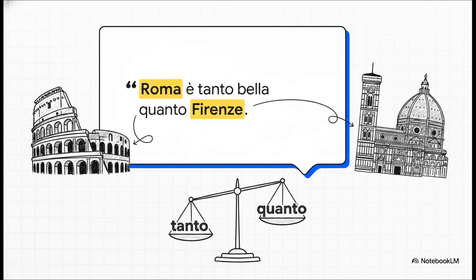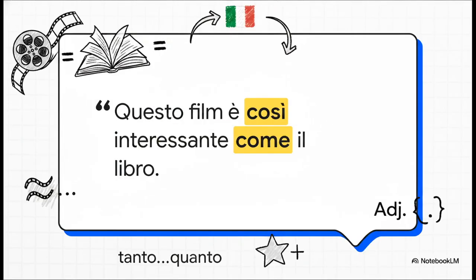Let's see how this builds a perfectly balanced comparison. Roma è tanto bella quanto Firenze. Rome is as beautiful as Florence. See? The scale isn't tipping. Tanto and quanto sit on either side of the adjective bella, holding two stunning cities in perfect equivalence. And here is that alternative structure. Questo film è così interessante come il libro. This movie is as interesting as the book. This works beautifully here because interessante is an adjective. Now, you could just as easily say tanto interessante quanto, but having both of these structures in your toolbox gives your spoken Italian so much more variety and rhythm.